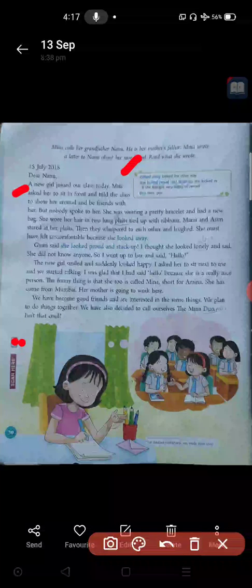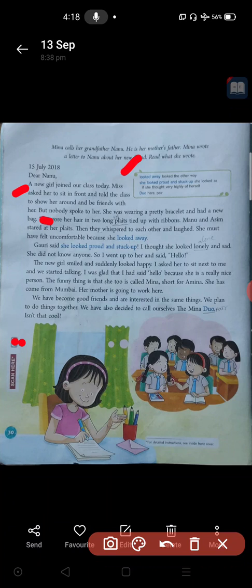The teacher told all of them, and she told that new student to sit in the front, because that was the first day for that new girl. Okay, so she told her to sit in front, and also she told all the students of that class to cooperate with her. So if she wants something, notes or something, you can help her, like that she said. But nobody spoke to her. The teacher told them to help that new girl, but the class students, nobody spoke to that new girl. They did not speak with her.